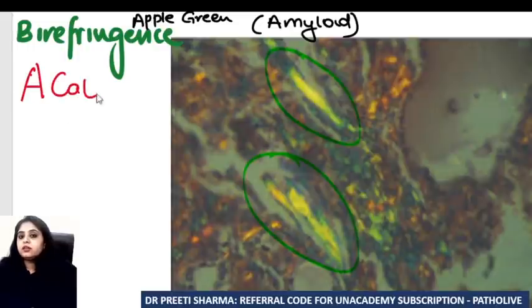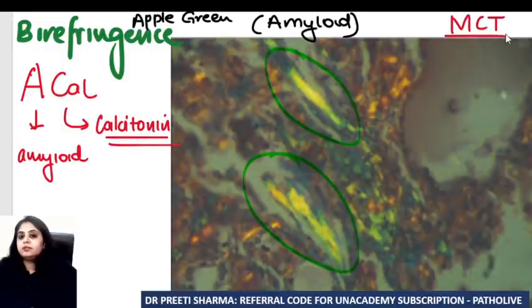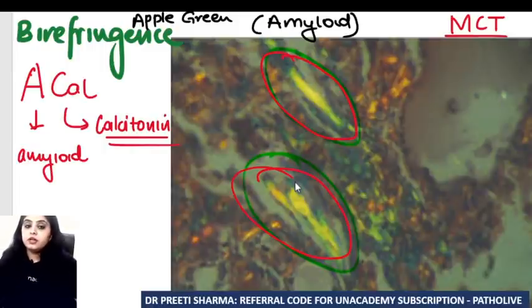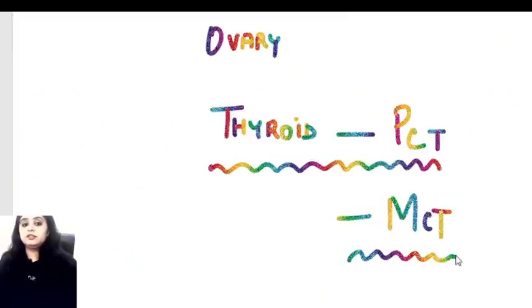Which tumor of thyroid can show me A for amyloid and cal for calcitonin? So which tumor of thyroid shows me calcitonin increase? And that is medullary carcinoma thyroid. So if they show you this apple green birefringence, amyloid like deposition in the thyroid, you know that the tumor that you're going to deal with is medullary carcinoma thyroid. Well, other than that, there are no other thyroid tumors that can come up to you as images.